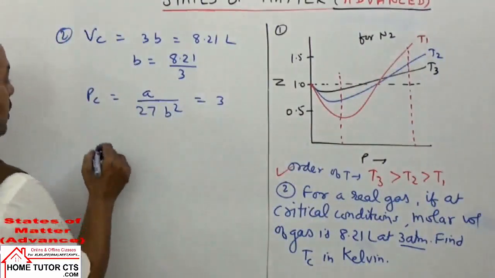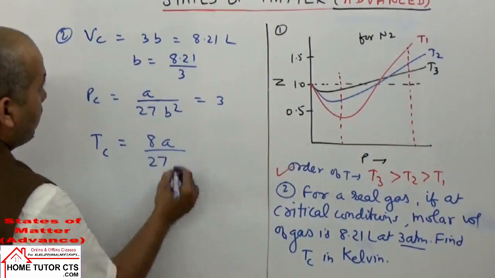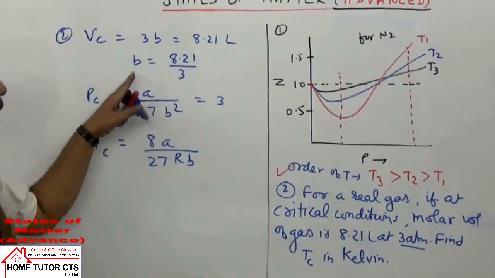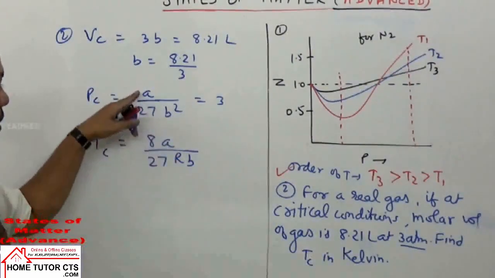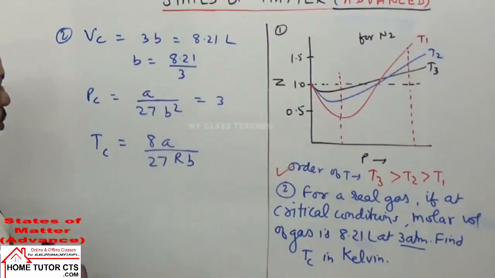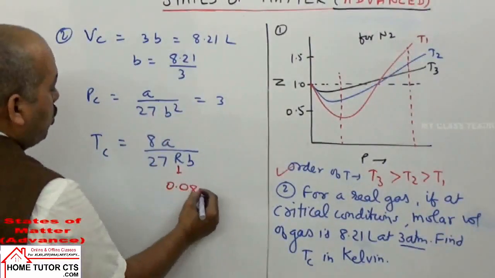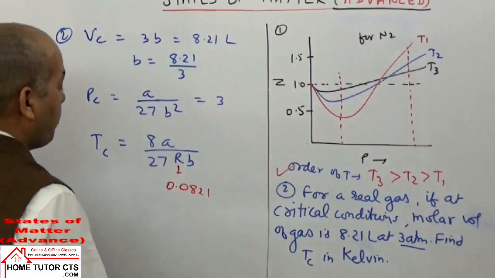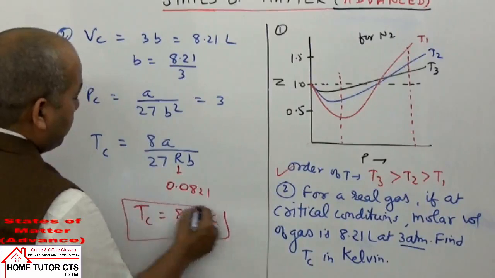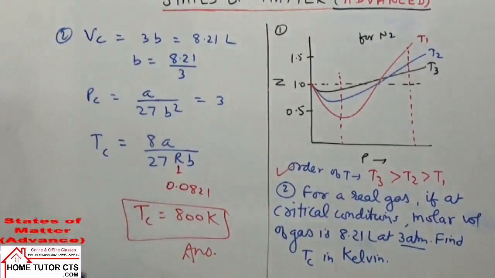Once a is known to you, then for the gas, what is critical temperature? 8a upon 27Rb. It is critical temperature. We require what? a and b. यहाँ से b मिल गया, यहाँ से a मिल जाएगा आपको. Put in the value of b here. Once a and b are known to us, and since volume is taken in liters, we take value of R as 0.0821, and then on solving we get temperature. Temperature on solving is coming 800 Kelvin as your answer. अब check करो निकाल के. That should be your answer for this question.